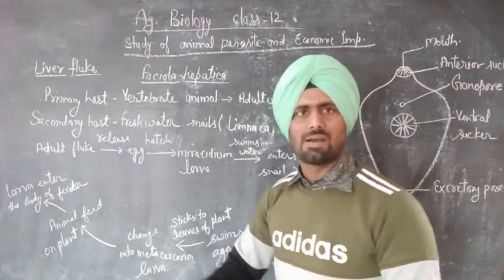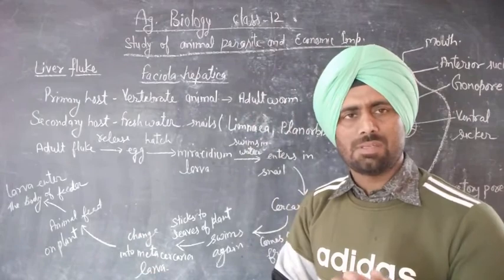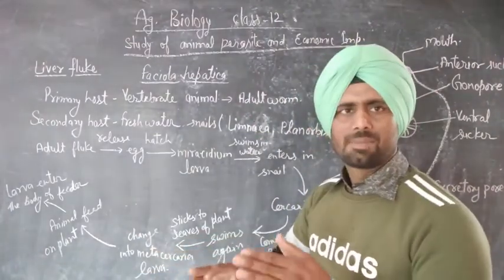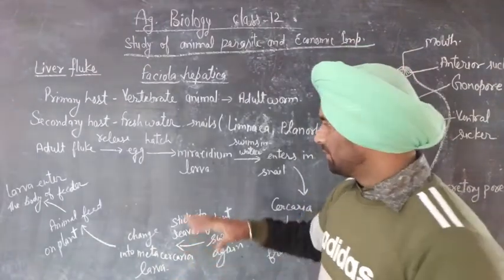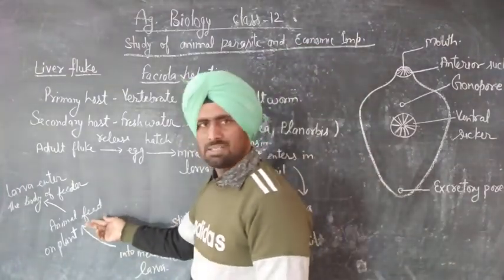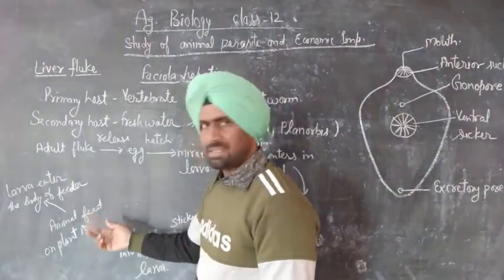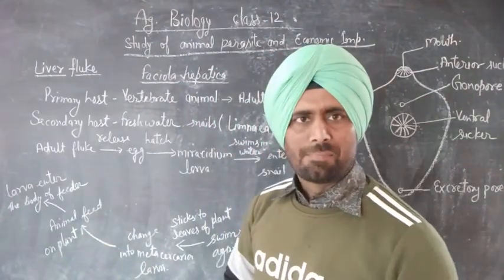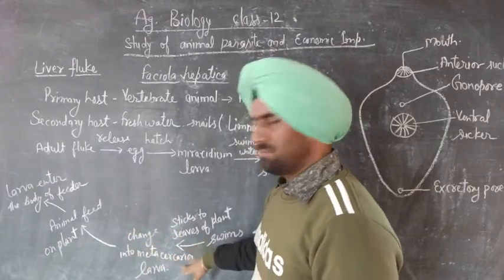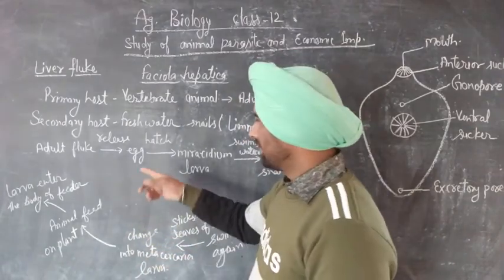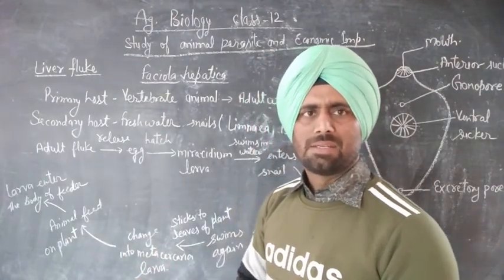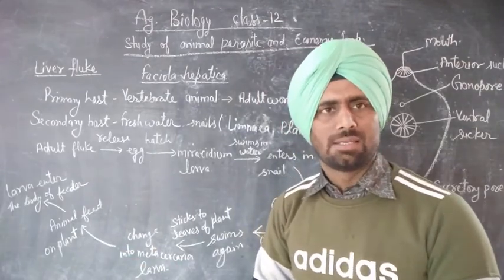That Metacercaria larva is found on the leaves of plants. That plant is fed on by grazing animals. Those grazing animals eat that plant, and the Metacercaria larva enters into the body of the animals and damages the livers of the animals.